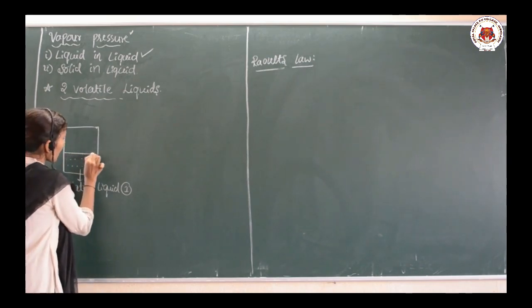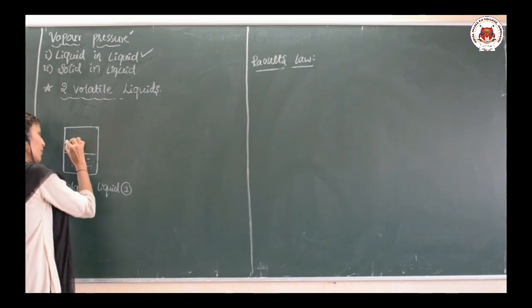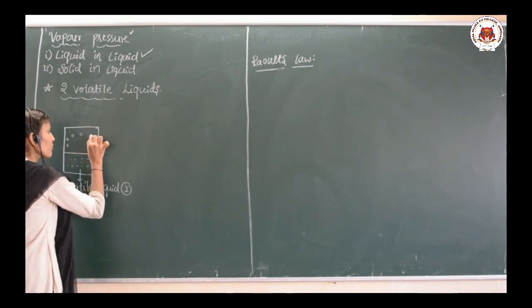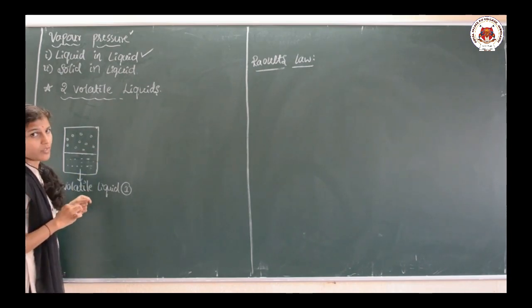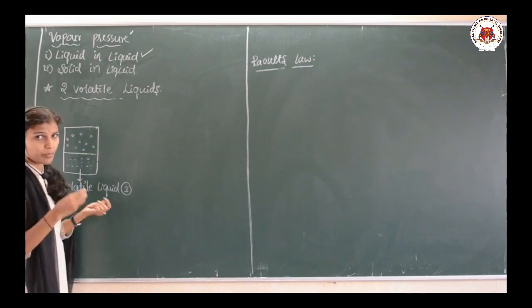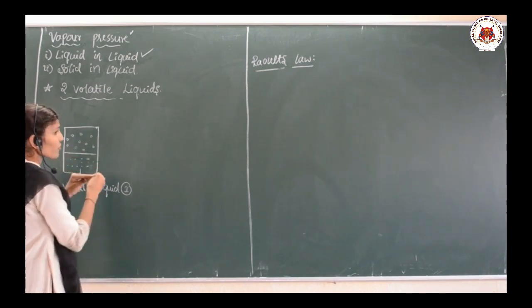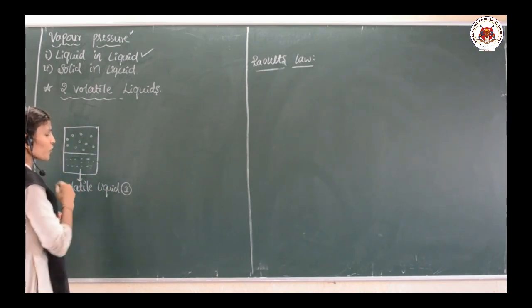As the liquid is volatile, it will form vapors. These vapors will put a pressure, because the vapors will collide with each other and exert pressure.